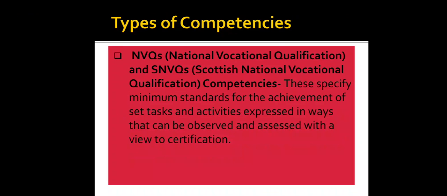The third one is NVQs, that is National Vocational Qualification, and Scottish National Vocational Qualification competencies. Now these specify minimum standards for achievement of set tasks and activities expressed in ways that can be observed and assessed with a view to certification. So herein some standards are set and specified that if you want to achieve a certain task and activity, it should be expressed, observed and assessed with a view to certification, so that a proper certification can be done.